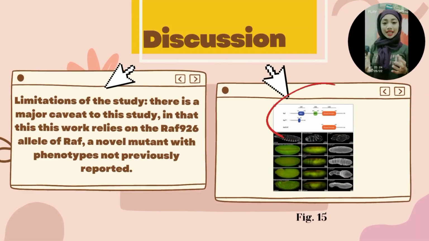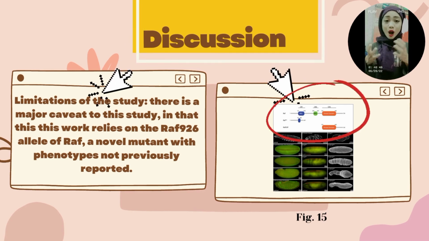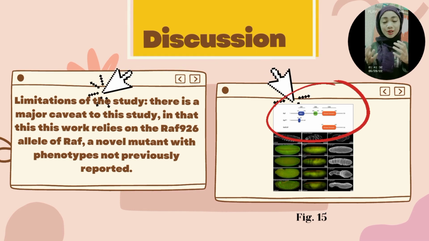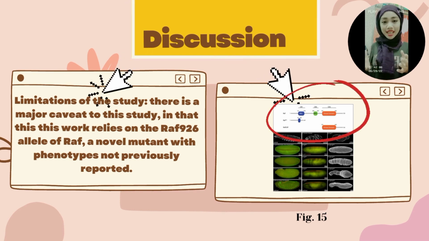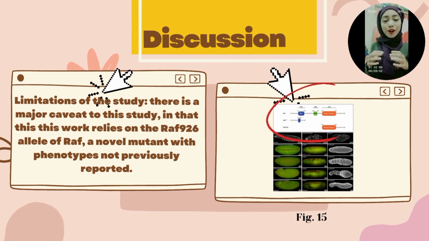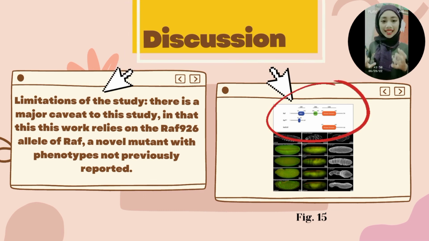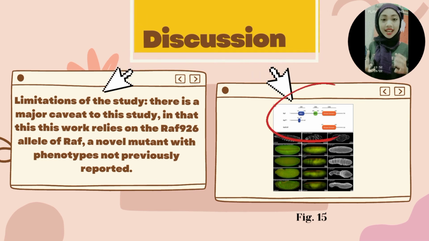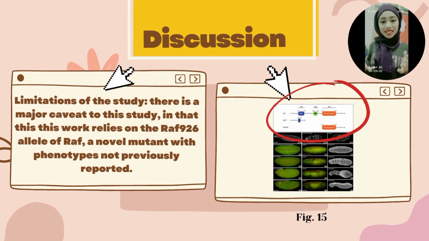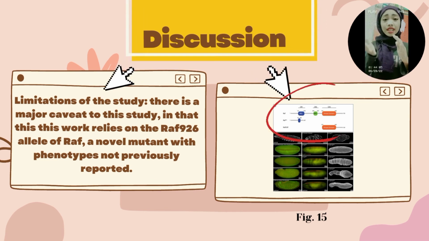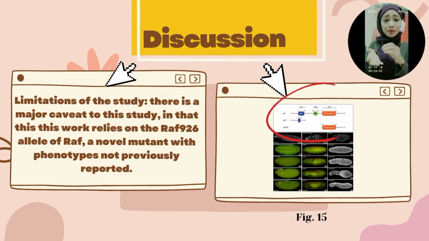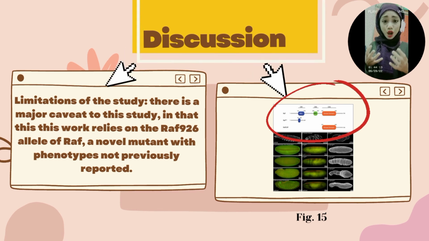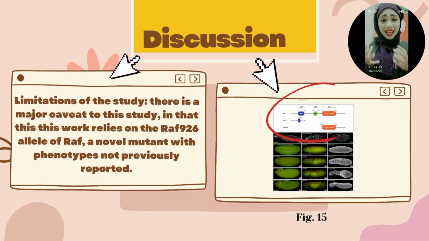Lastly, there is a limitation of the study, because although scientists showed overexpression of a truncated RAF fragment tagged with mCherry, mCherry is a protein derived from Cnidaria and is used as a fluorescent tracer in transgenic or transfection experiments. Even though the mutant RAF alleles were tagged with this mCherry, it still did not show any dominant negative effect.